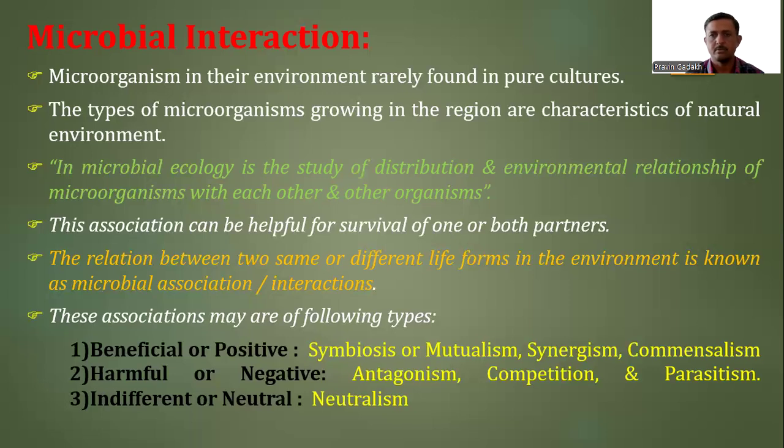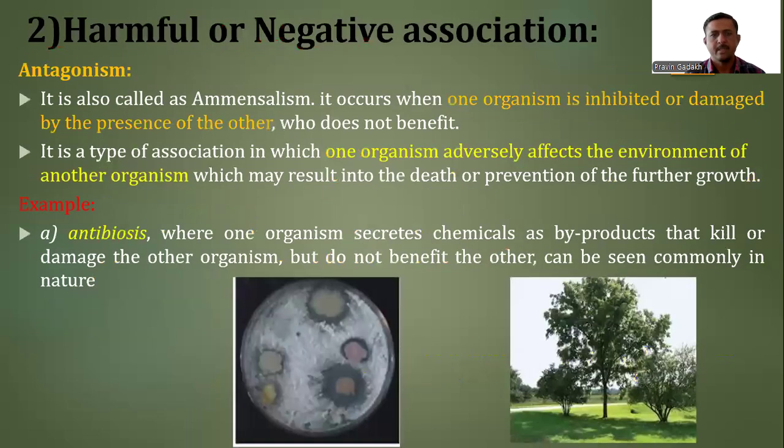When we talk about a negative type of association, here also two partners are involved in that association. And here, due to the presence of one partner, the other partner of that association is getting harmed. That type of association is called a negative association. One example of a harmful or negative type of association is antagonism.